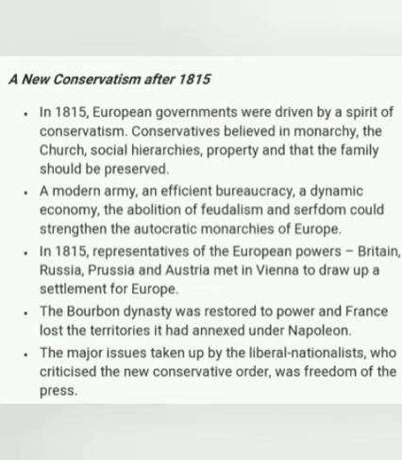Our next topic is New Conservatism after 1815. In 1815, European governments were driven by a spirit of conservatism. Conservatives believed in monarchy, the church, social hierarchies, property, and that the family should be preserved.